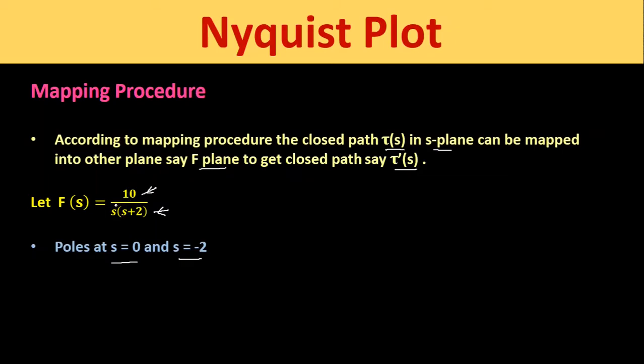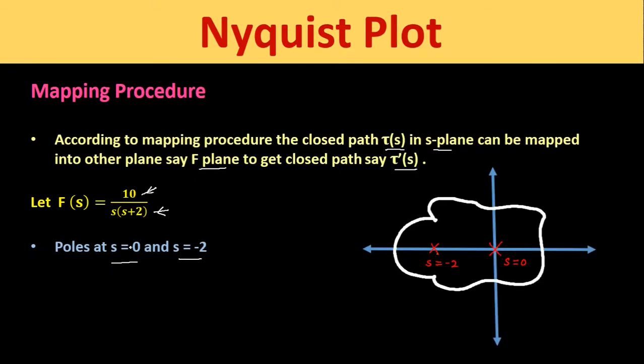Now we have to select a closed path in S-plane in such a way to encircle both these poles at s is equal to 0 and at s is equal to minus 2 as shown in the figure like this. So we had considered a closed path tau of s in which both these poles are existing.